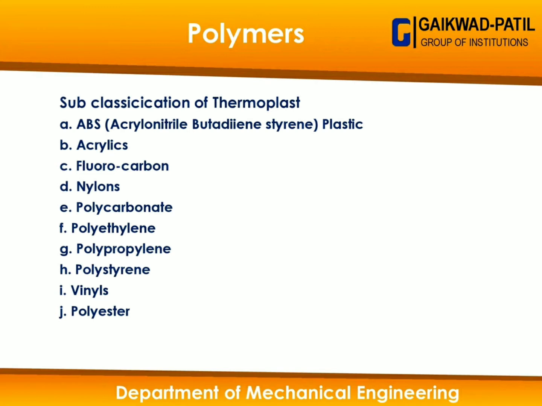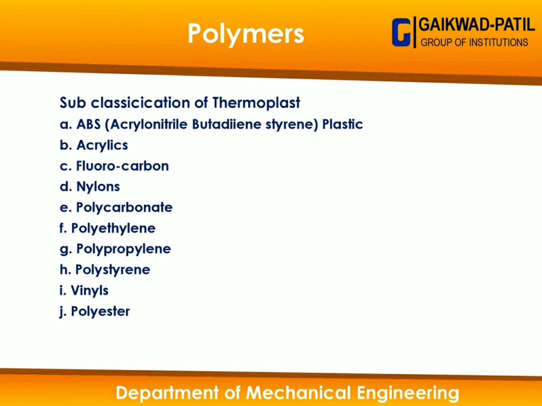Then polyethylene is one of the important thermoplast polymers. It is used for manufacturing aprons, polythene sheets, etc. Then polypropylene is also an important thermoplast polymer which has application in manufacturing of various electronic and electrical appliances.